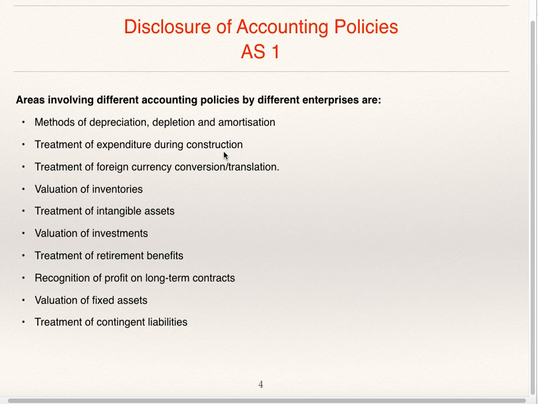Treatment of expenditure during construction, treatment of foreign currency conversion or translation, at what rate foreign exchange transactions are to be converted, will be different in different enterprises. Valuation of inventories, treatment of intangible assets, valuation of investment, treatment of retirement benefit, recognition of profit on long-term contracts, valuation of fixed assets, treatment of contingent liabilities.